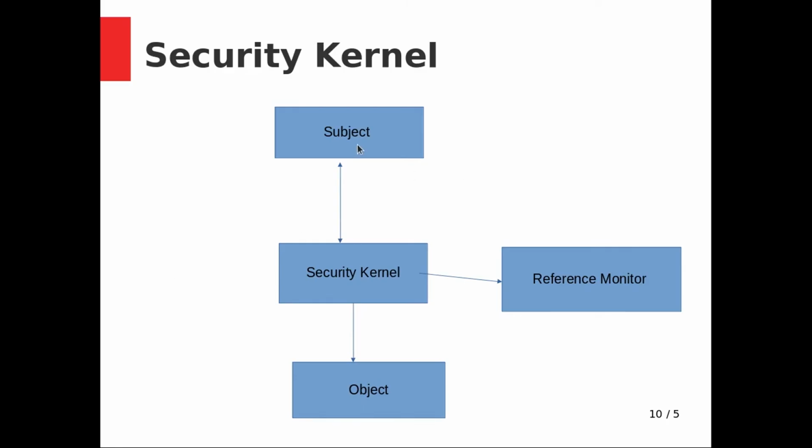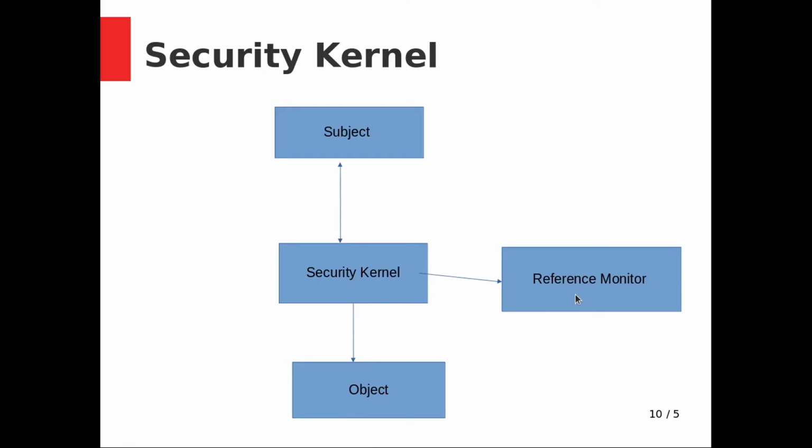So the user wants to access the data from the root, but due to the reference monitor and security kernel he cannot access it. If you want to access the data from the root, you should have the username and password of the root. Unless and until you log in as root, you cannot access the data from the object, and that is the role of the reference monitor.